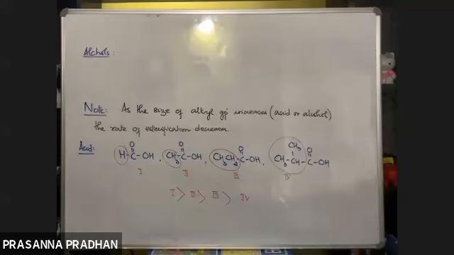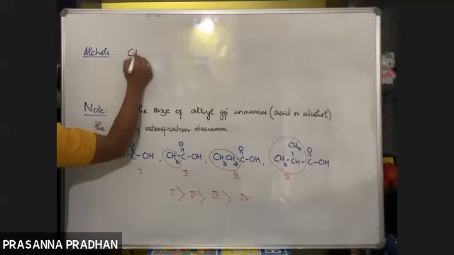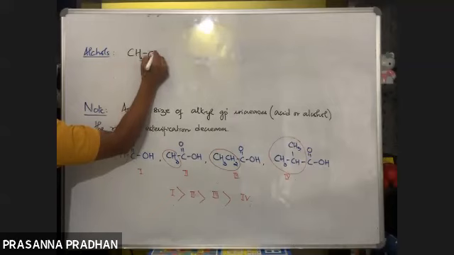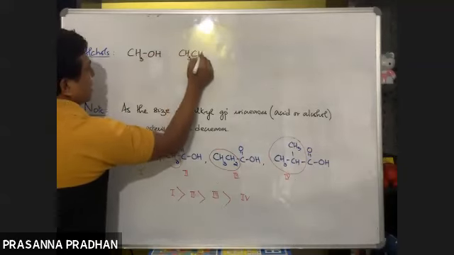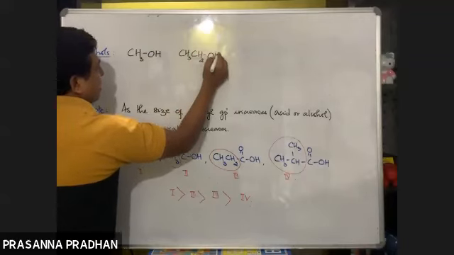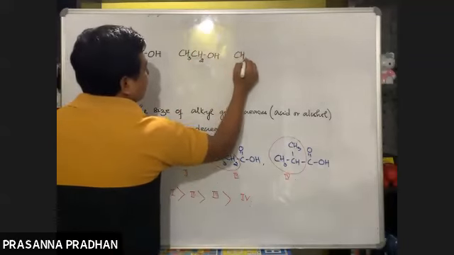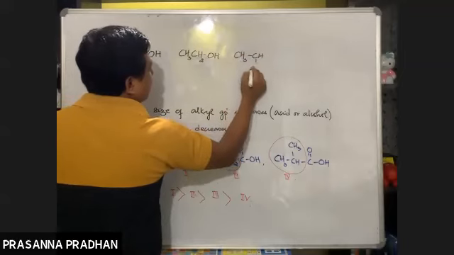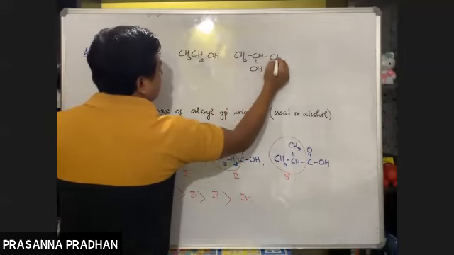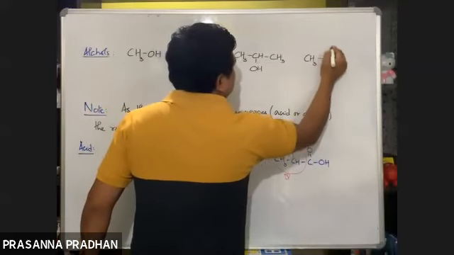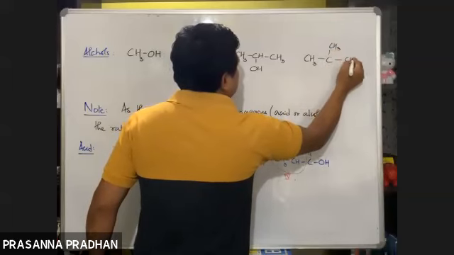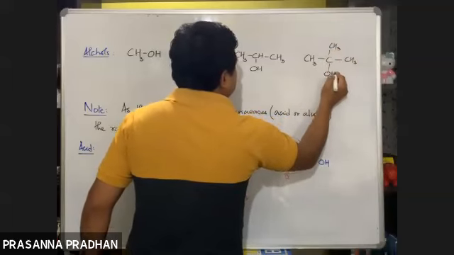I'll give you methyl alcohol, ethyl alcohol, propanol, and so on. All these are classes of some alcohols.